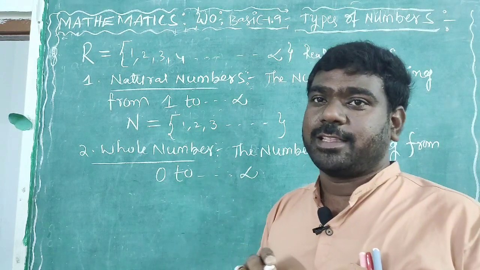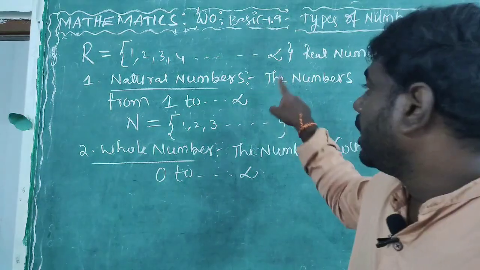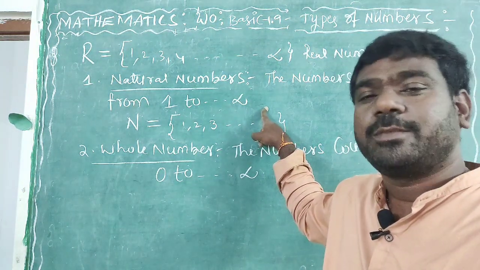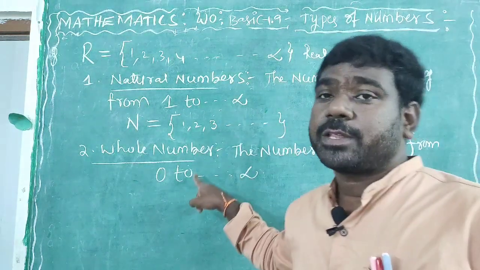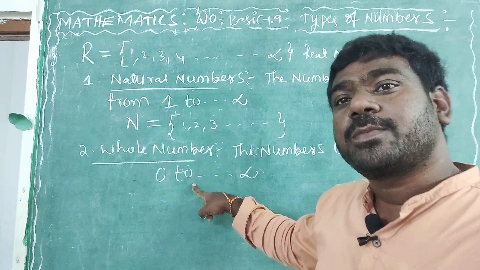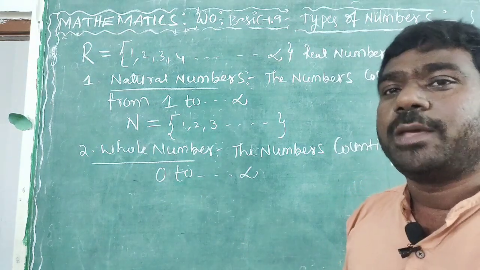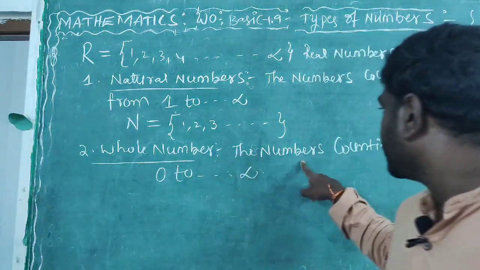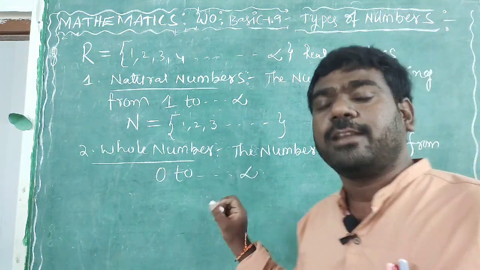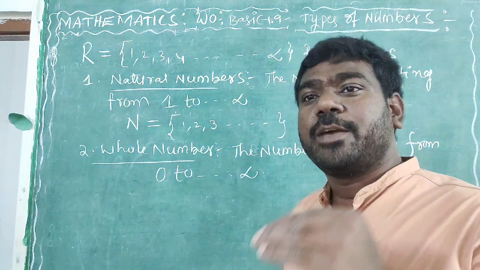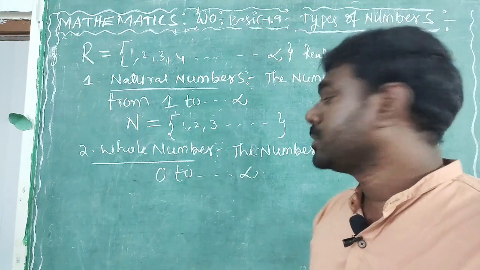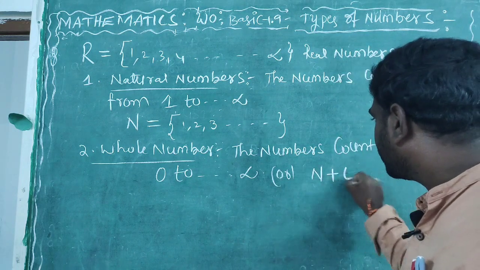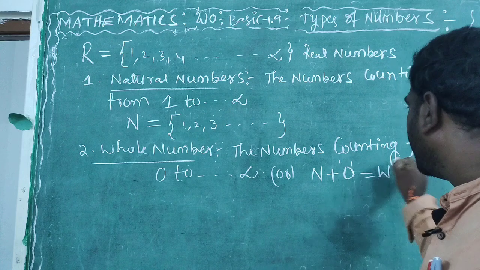Another way we can also say the definition. How? If I add 0 to the natural numbers, then it becomes whole numbers. So whole numbers mean the set of natural numbers plus 0. There is no question. Whole numbers mean the numbers counting from 0 to infinity, or the set of natural numbers plus 0. Natural numbers plus 0 is equal to whole numbers.